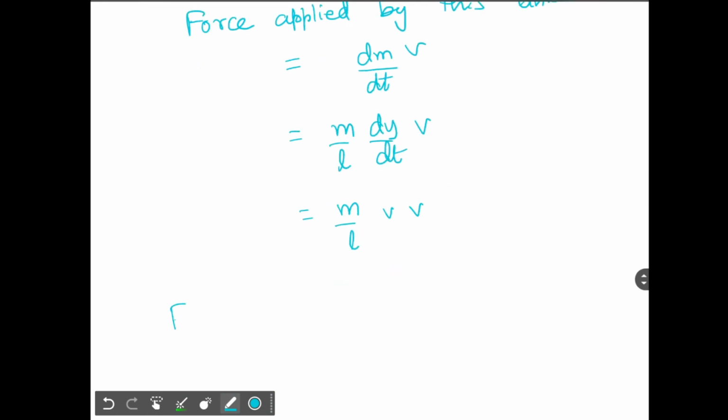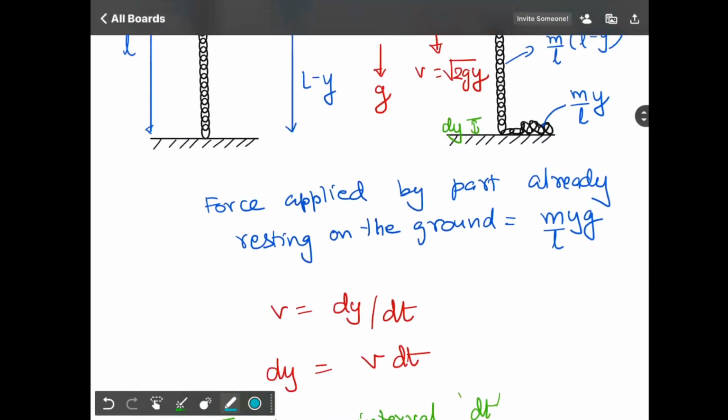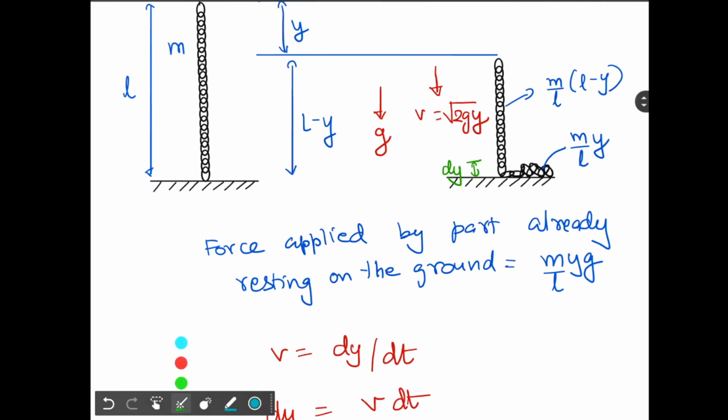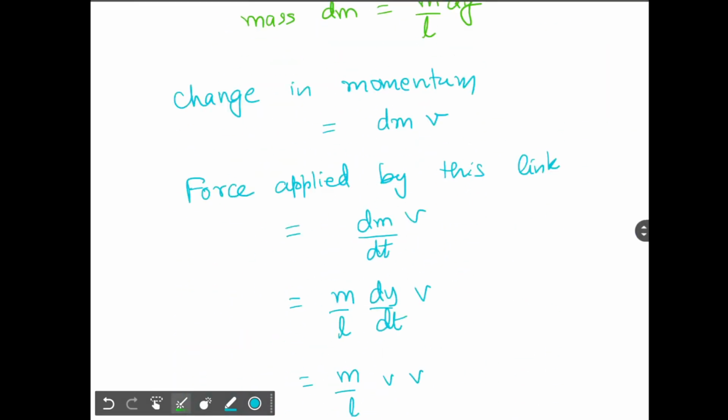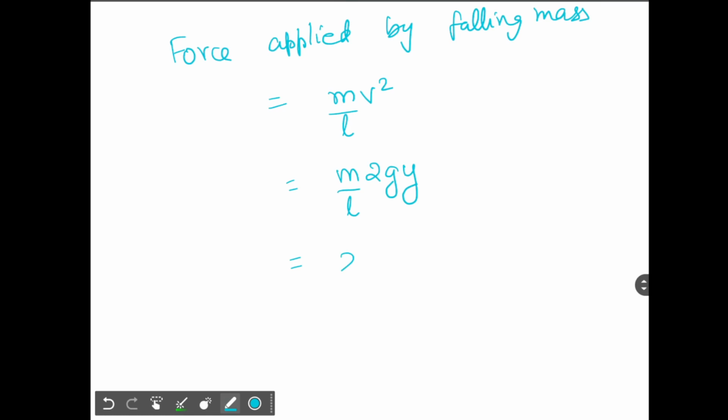So basically the force applied by the falling mass, that is the mass still in the air, is M by L into v squared. Now we just need to put the value of v and we get the answer. So v is how much? Root 2gy. So this will be equal to M by L into 2gy, or 2Mgy by L.